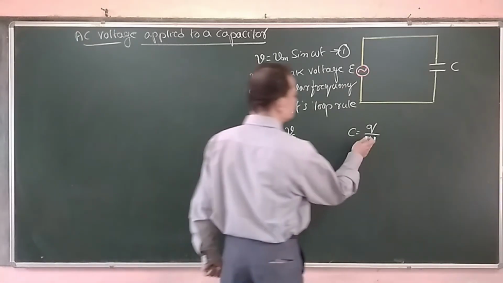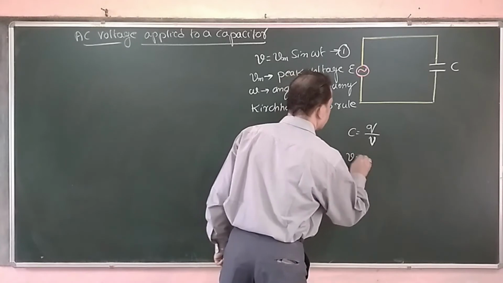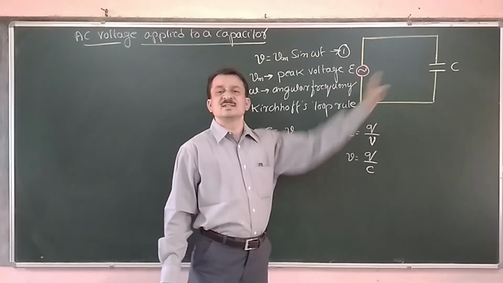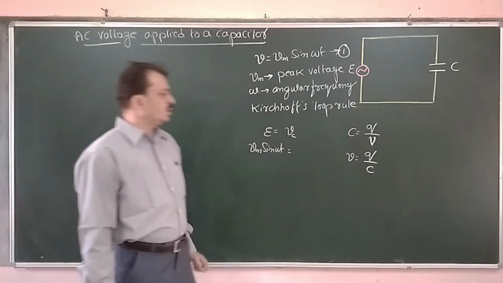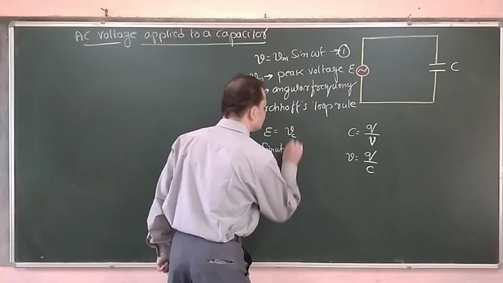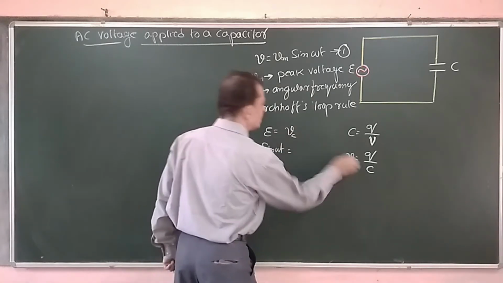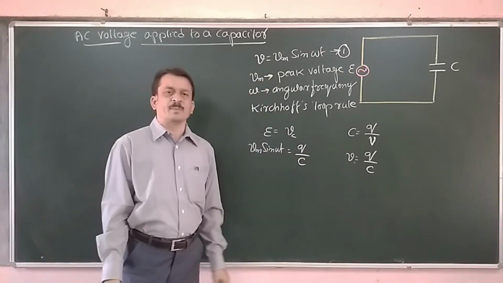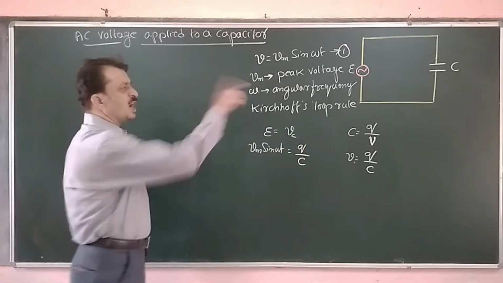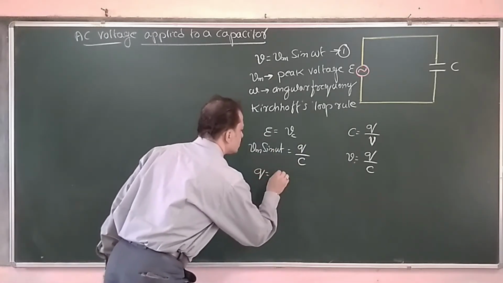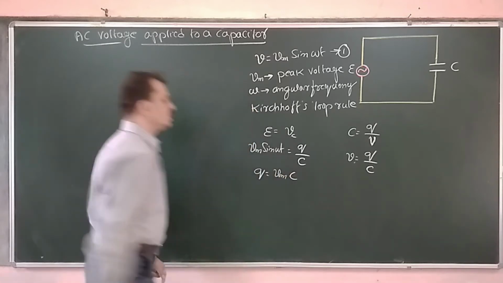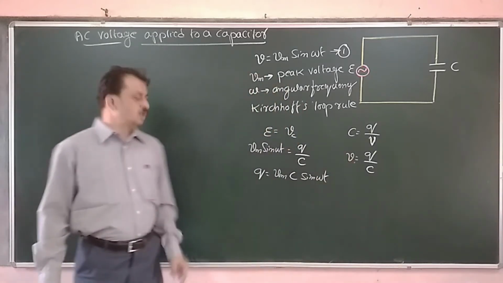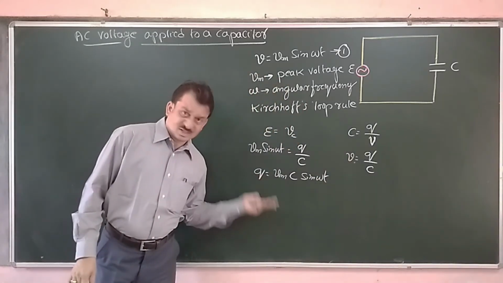So therefore voltage is equal to Q by C, where C is the capacitance of the capacitor. Now if you substitute that, Vc, the voltage across the capacitor, is replaced by charge divided by the capacitance of the capacitor. Therefore the charge in the capacitor is given by Q is equal to Vm C sin omega t. We have got the expression for the charge.